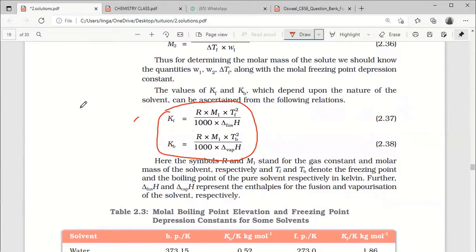So how we written these formulas? Same, Kf equal to molality upon delta Tf. Okay. Yes, sir. Right. So if we expand this formula, R into M, M for molecular mass. So what is R?